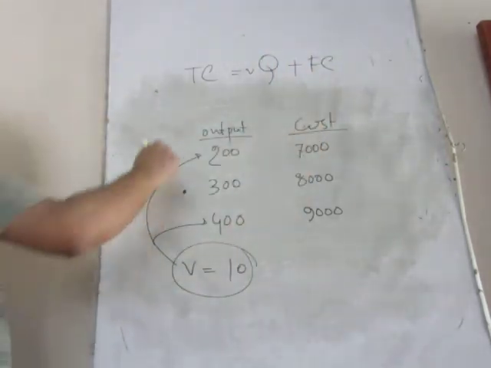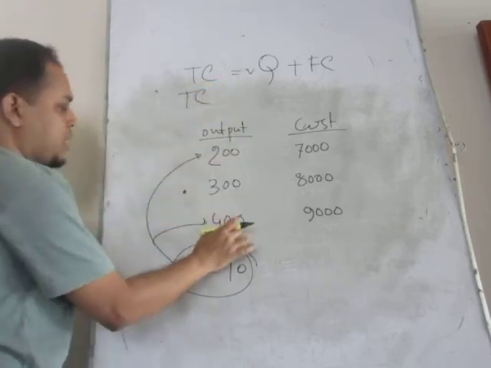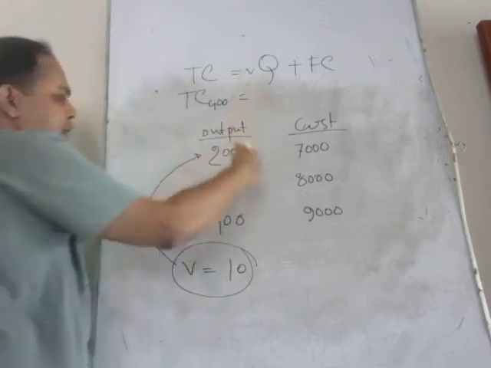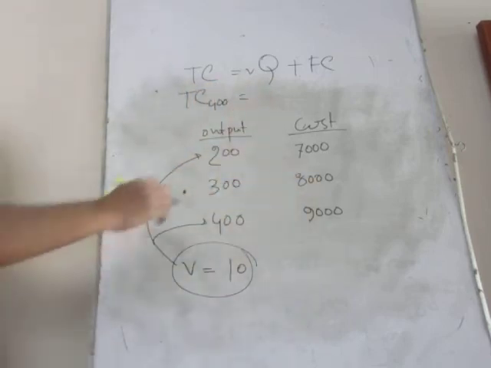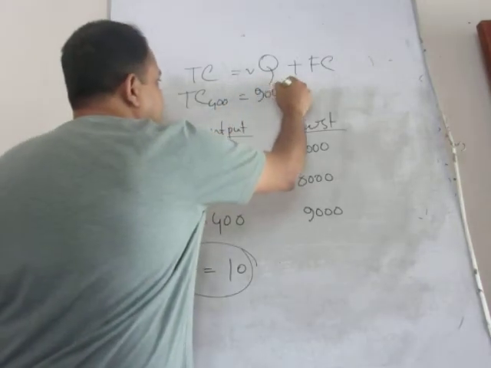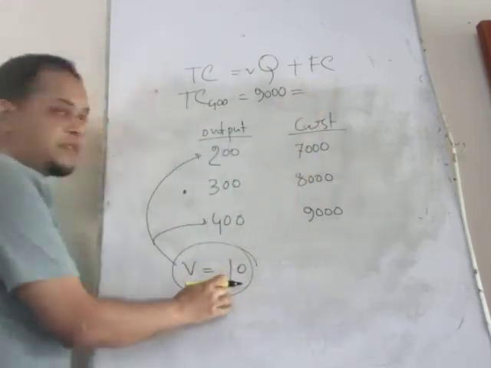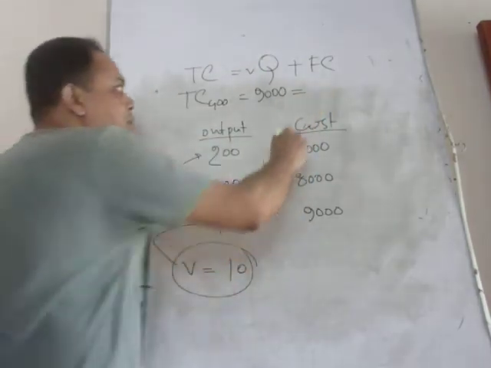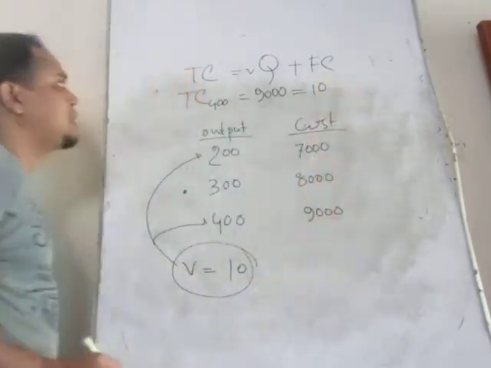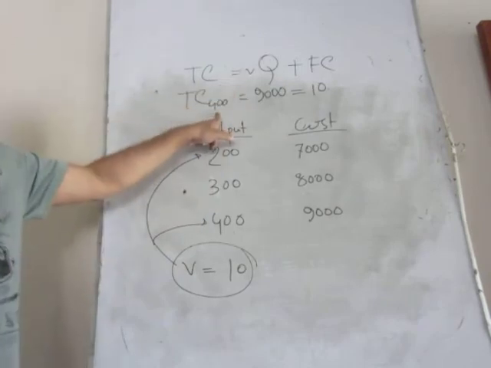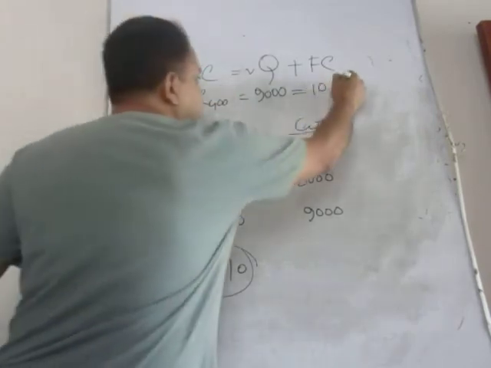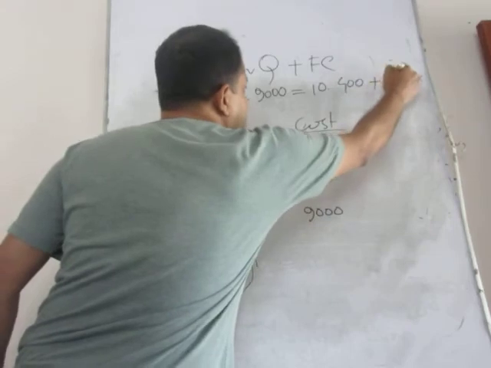So suppose total cost of 400. It is provided, that is 9,000. This 9,000 can be converted. We have already found that V is 10. Then what should be the Q quantity here? Quantity here is 400. I need to find out the fixed cost.